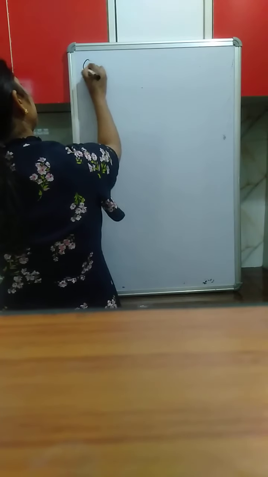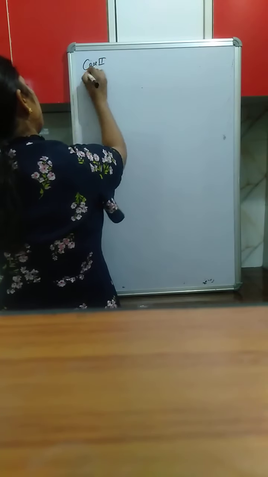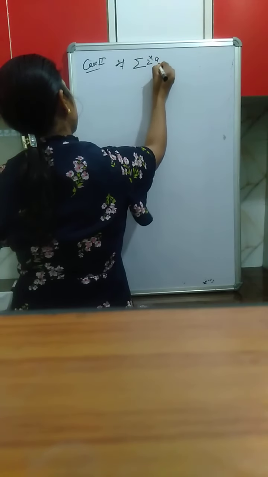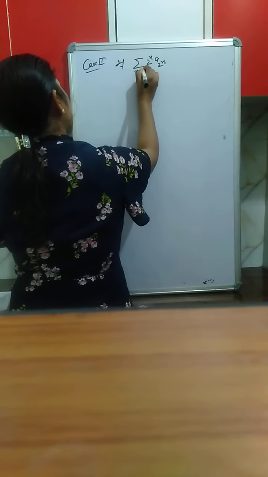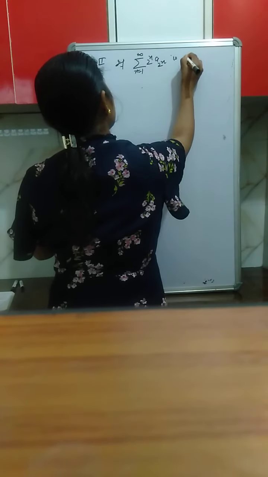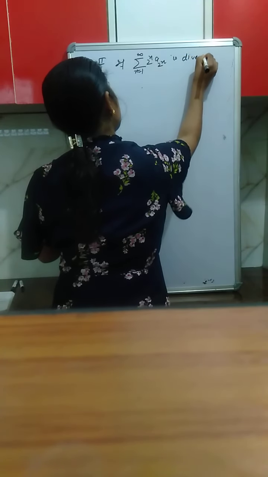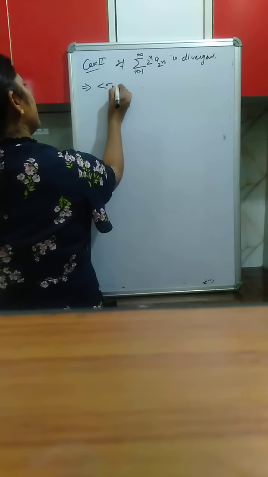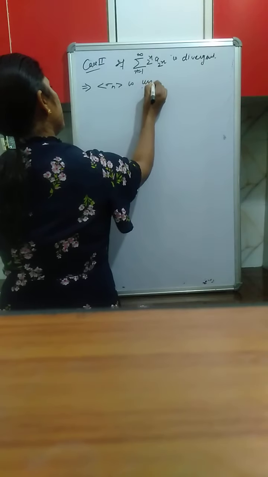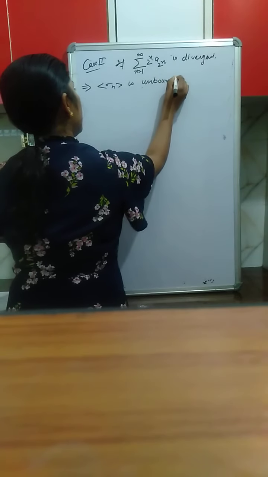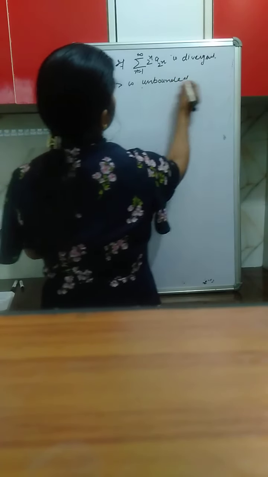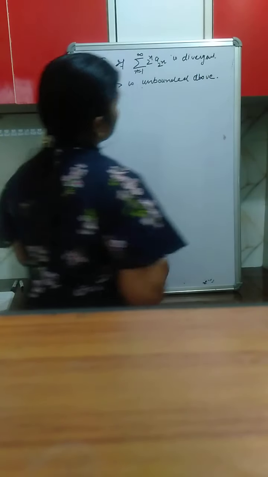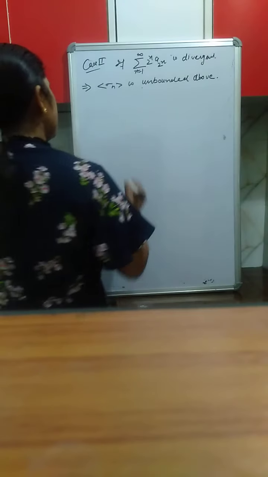Case 2, if summation 2 raised to the power n, n varies from 1 to infinity, is divergent. So if this is divergent, it implies sigma n is unbounded above, or you can say, because it is monotonically increasing, it diverges to infinity, right? Now again there is some construction.